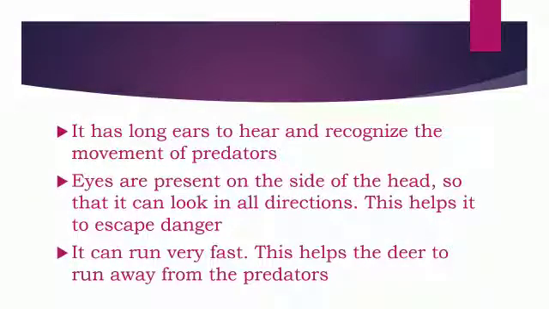The deer have long ears to hear and recognize the movement of the predators so that they can run away from the predators. The eyes are present on the side of the head so that it can look in all directions. This helps them to escape from danger. The deer can run very fast, which helps them to run away from the predators.